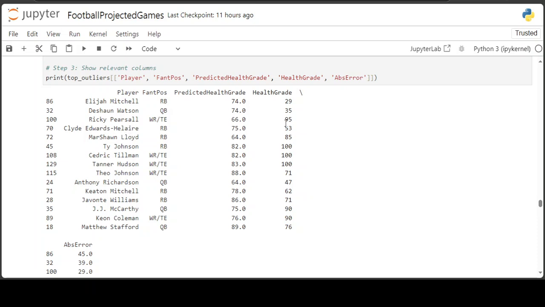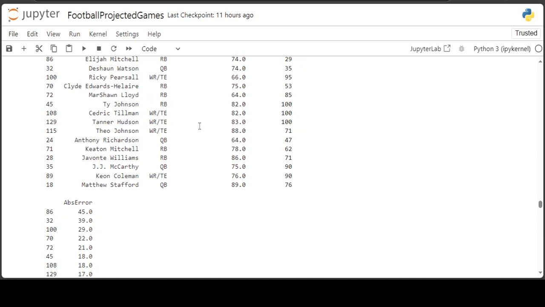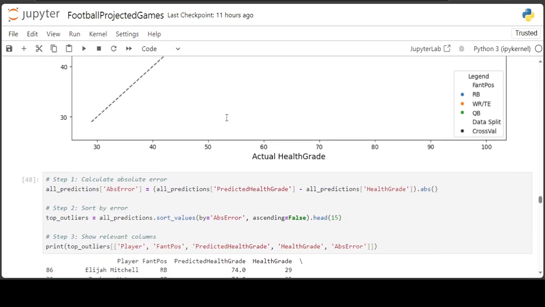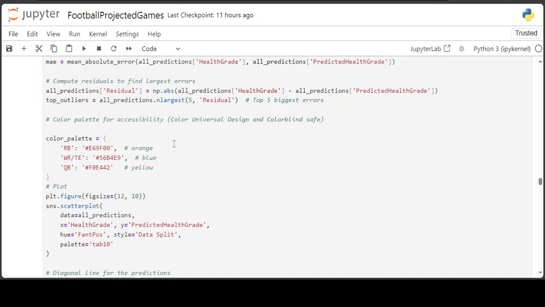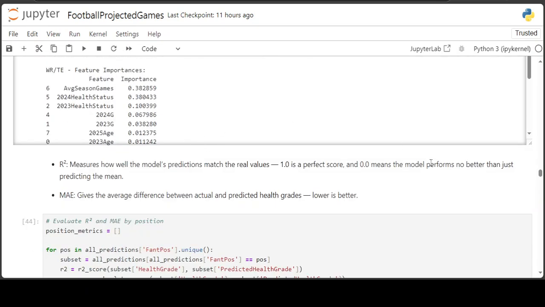But it's just the way it is. I'd rather include the backups than not include them, and we can see starters and backups combined into one data set. So you can see here that it's still a good R square score and the MAE is still okay.